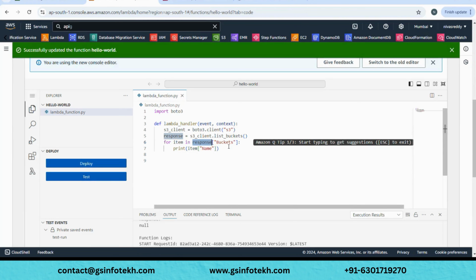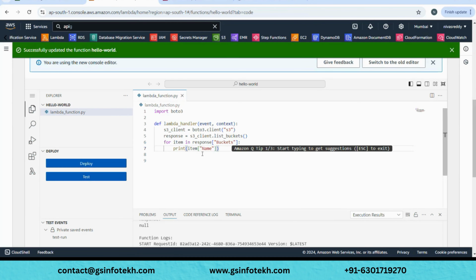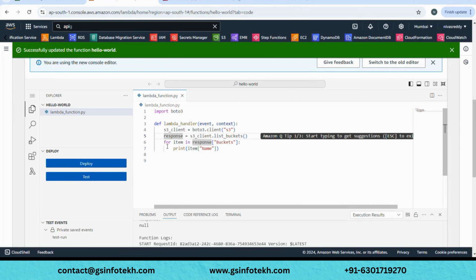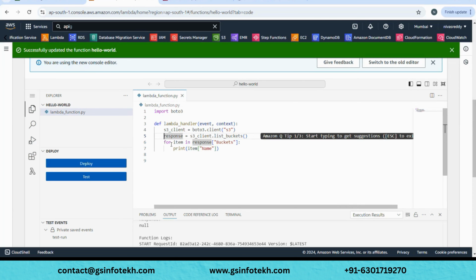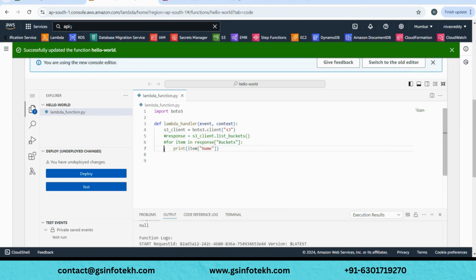Instead of simply printing the bucket names, let's make it a little more complex. In Python you use a hash to comment. If you do not want to run some code, just add a hash in front of that line. That line would not be executed. You see the color has changed and this would never be executed.